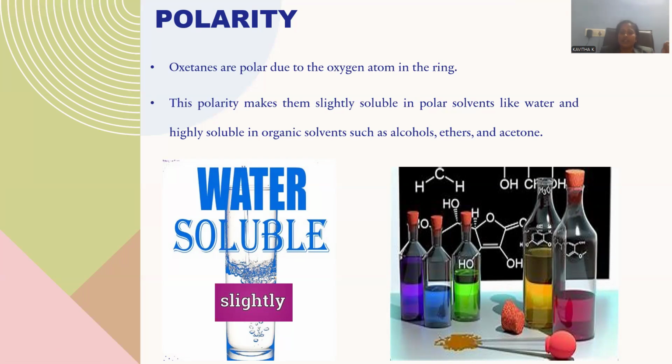So the polarity originating within the molecule is the reason for this water solubility to a slight extent. And let me go with the organic solvents: the molecule is completely made of carbons and related atoms only, so obviously it is able to dissolve in organic solvents like alcohol, ether, and acetone type of molecules.